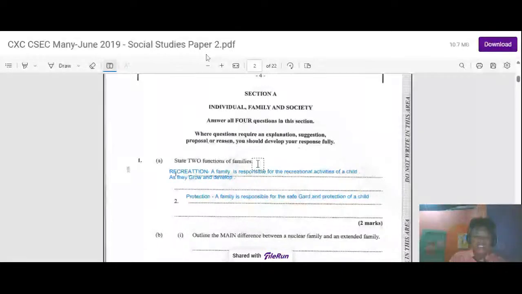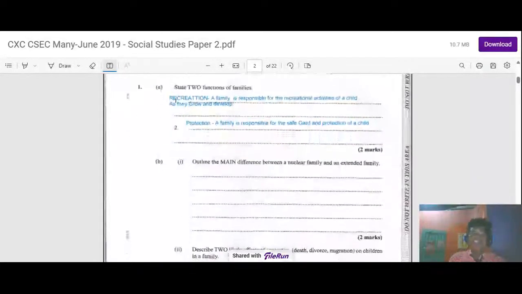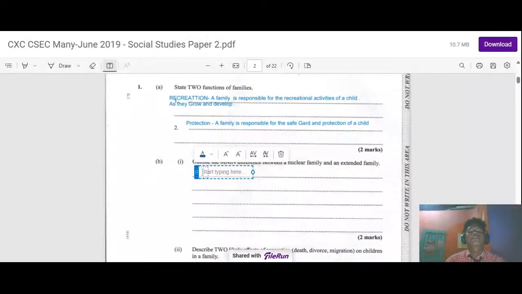So moving on. Outline the main difference between a nuclear and extended family. So the main difference between a nuclear and extended family is the makeup.